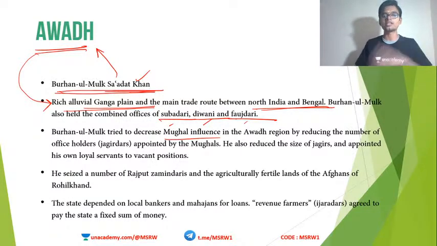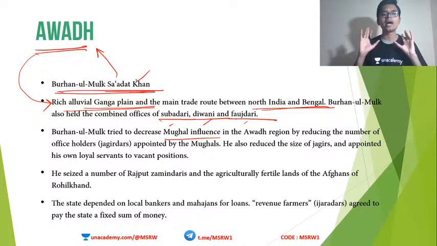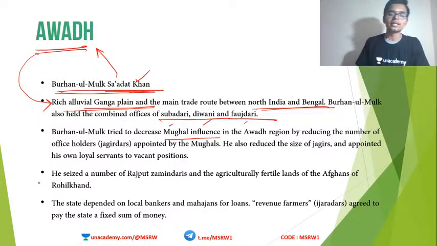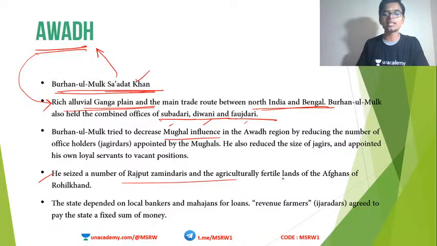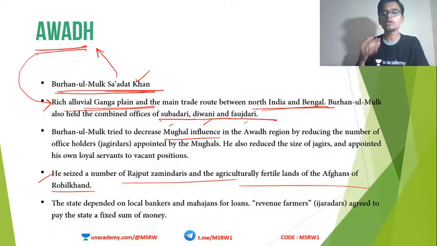So instead of talking to the emperor, he started doing things on his own. He started withdrawing the officers who were actually appointed by the Mughal emperor. This means he is trying to achieve his own independence. Then he seized a number of Rajput zamindaris and agriculturally fertile lands of Afghans from Rohilkhand. Without conferring with the Mughal emperor, he did all this on his own.